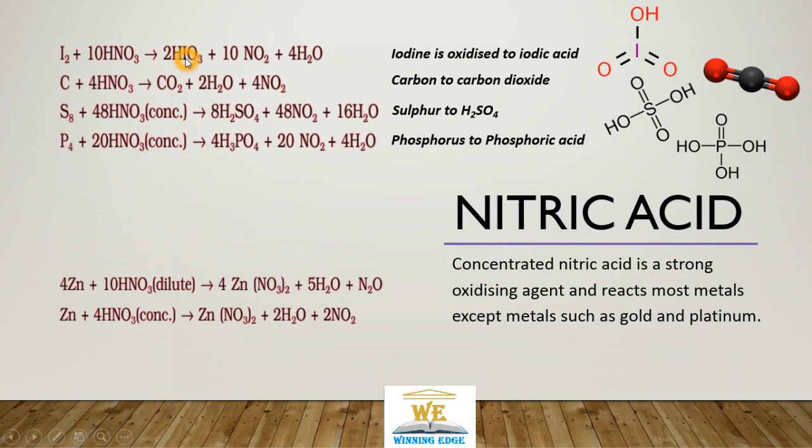So nitric acid is a good oxidizing agent, and output in all these will be nitrogen dioxide, which is in plus 4 oxidation state. In nitrate it is in plus 5 oxidation state. This is the structure of iodic acid, HIO3, sulphuric acid, H2SO4, phosphoric acid, H3PO4.